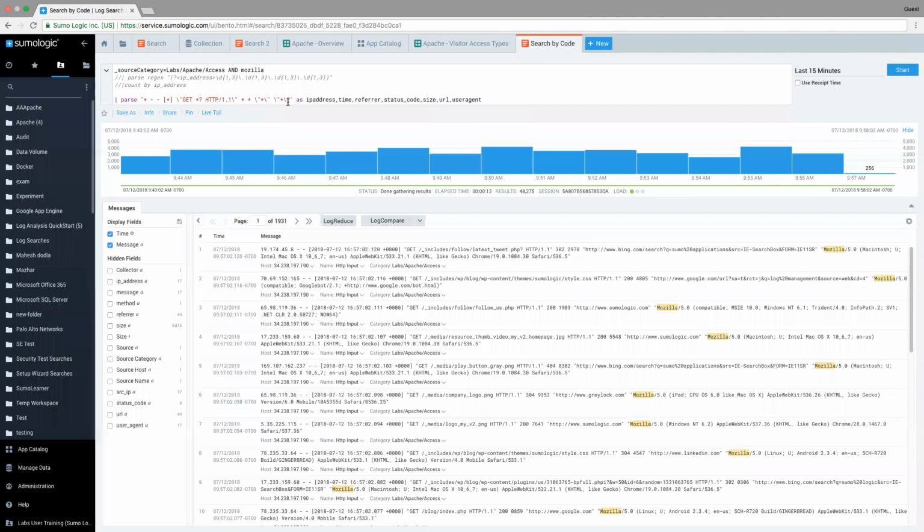And what's going to happen now is it's going to take this pattern recognition and matching and look through our log messages for it and match those patterns together. Basically, it's going to look for the first part of the message, and it's going to find that part and call that an IP address. It's going to look for a space, a dash, a space, a dash, an open bracket. And whatever's in that open bracket, it's going to call time. Look for a closed bracket, etc. So let's go ahead and run this, and we'll see what it really is doing.